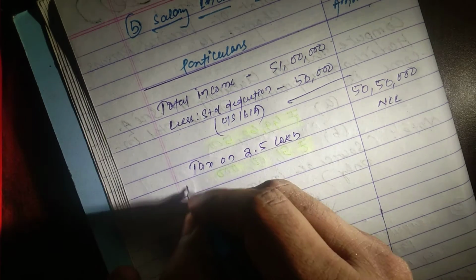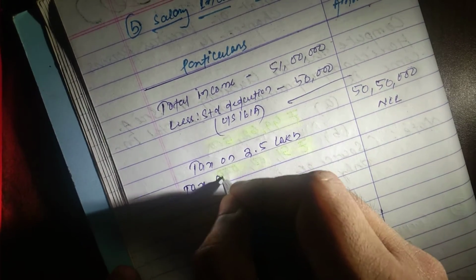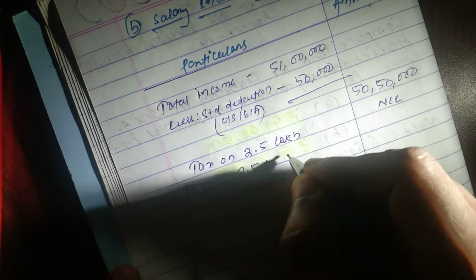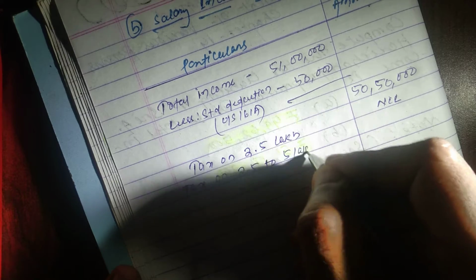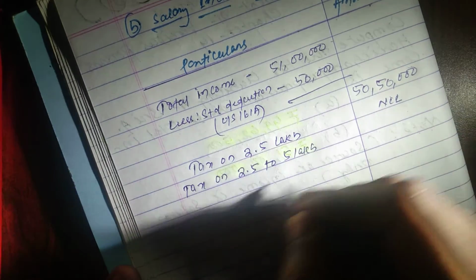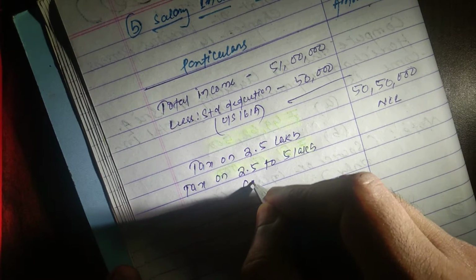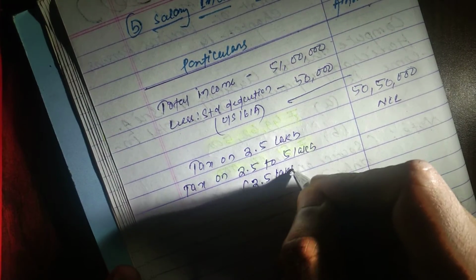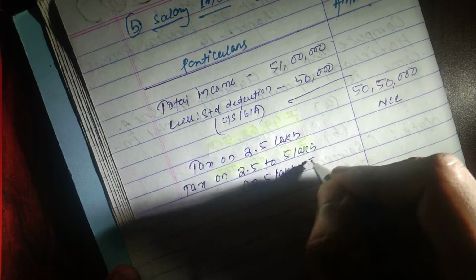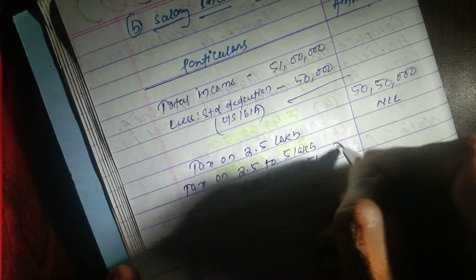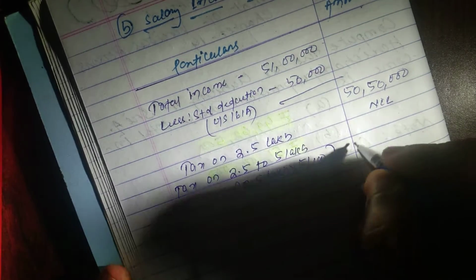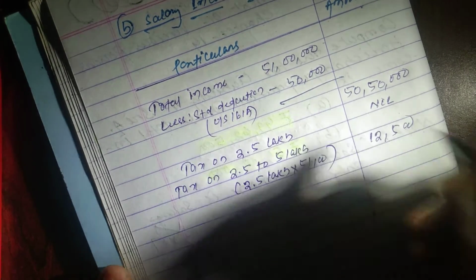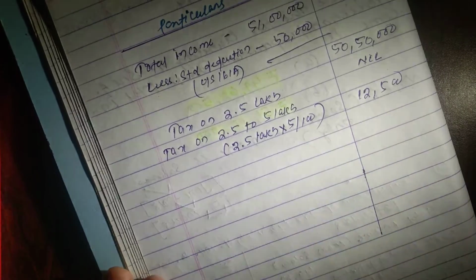Then tax on 2.5 to 5 lakh, that is 2.5 lakh into 5 by 100, as you know, it will be 12,500, right?